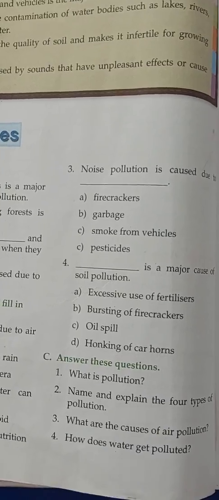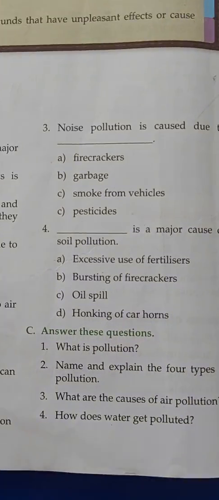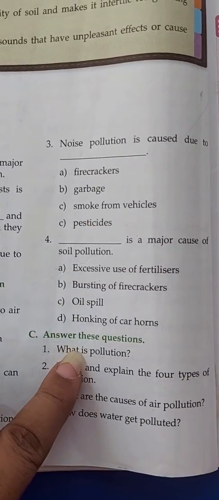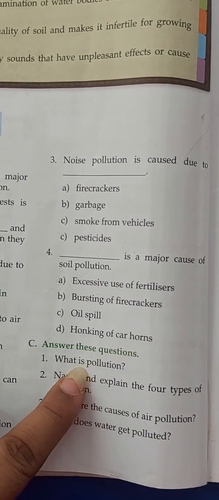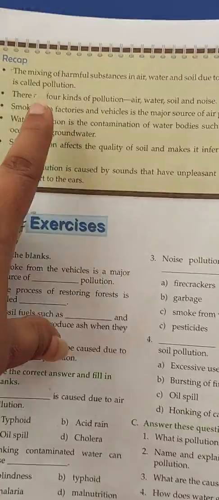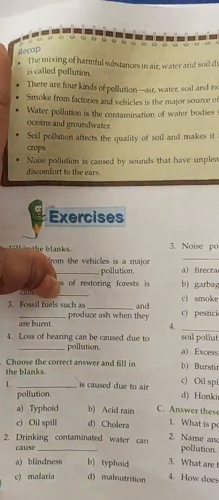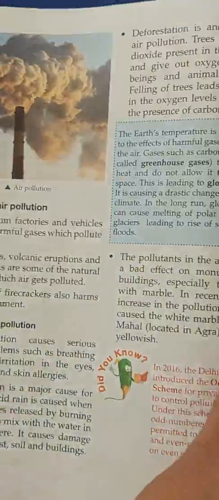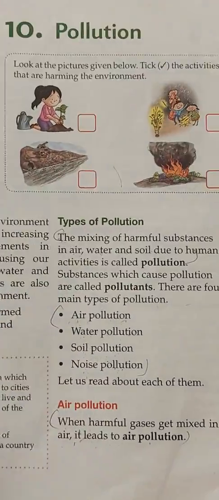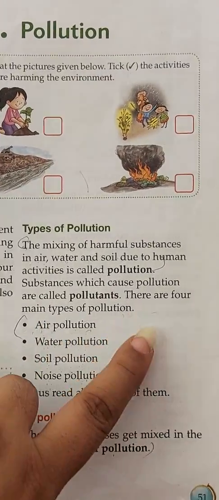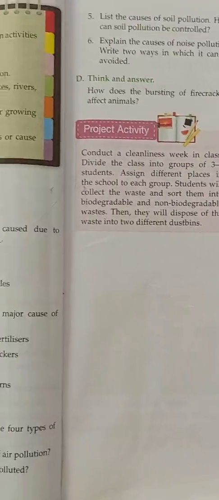This was the chapter. Now as we have done part A and B, so today what you have to do is part C. The first question is, what is pollution? For this you can go to the recap also, right? Here it is also mentioned what pollution is, and along with that you can move to the first page of the chapter, page number 51. Here also you can find out the meaning of pollution. This is your question number 1.